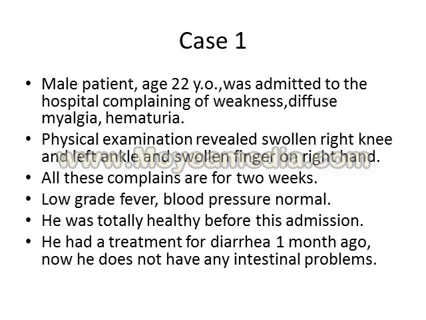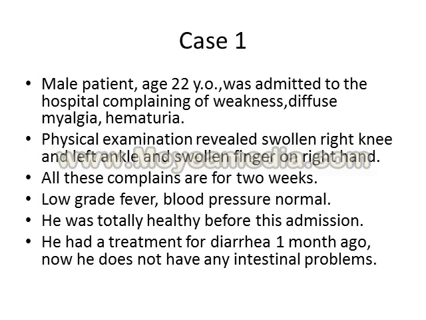So here we have 2 cases regarding some seronegative spondyloarthritis. So let's start with the first case. A male patient, age 22. He was admitted to the hospital complaining of general weakness, diffuse myalgia and hematuria.